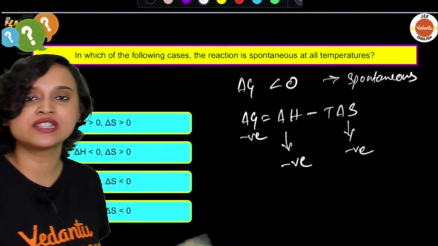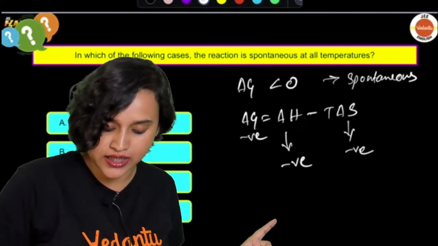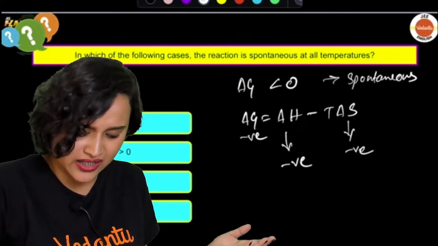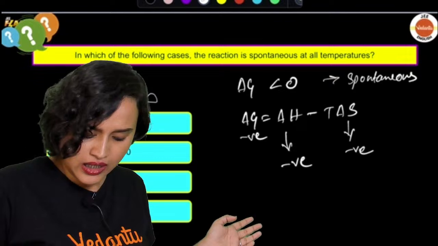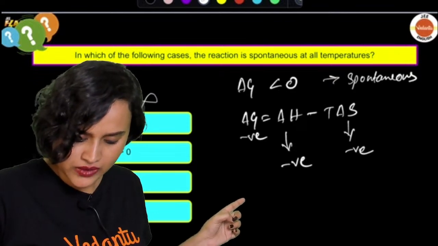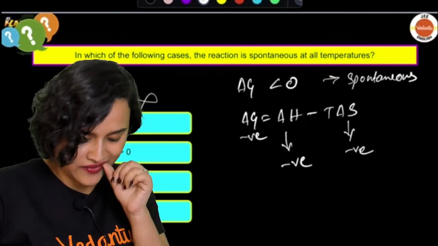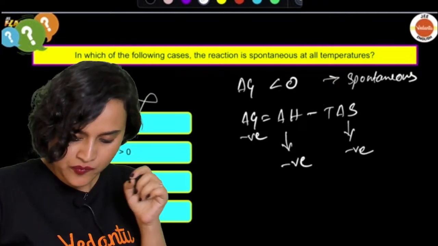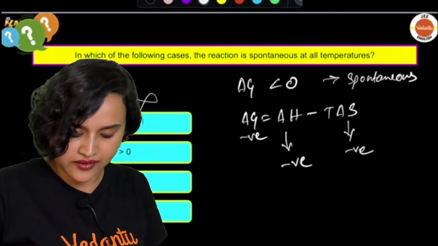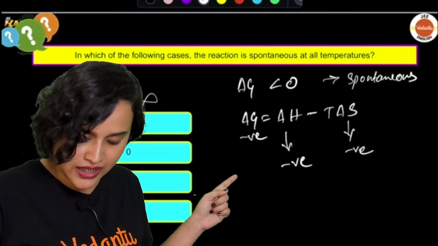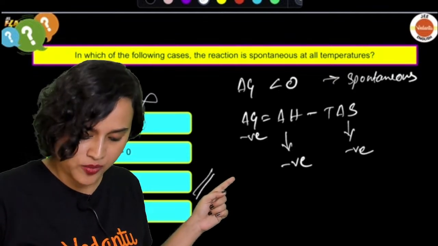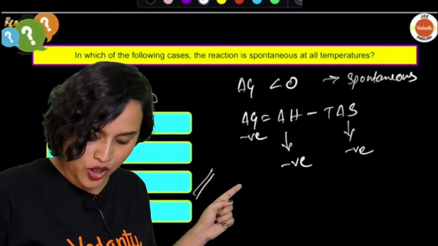So wherever you see that delta H is positive, don't even consider it. This is wrong. This is possible, and delta S also has to be positive, isn't it? So I believe it is option C once again, or is it option B?